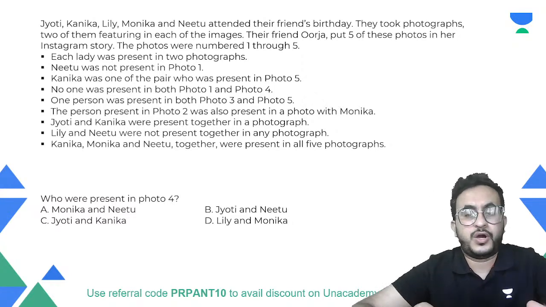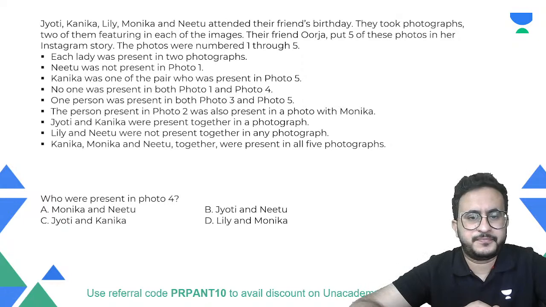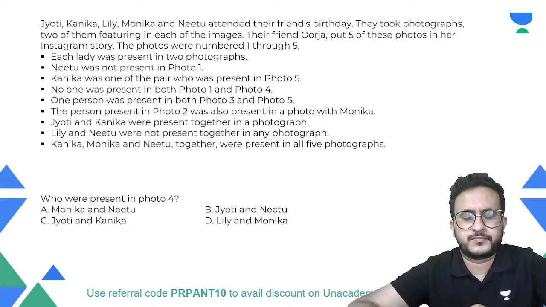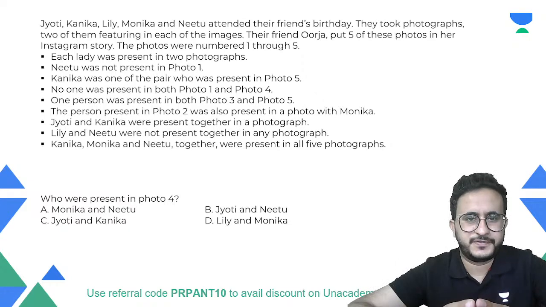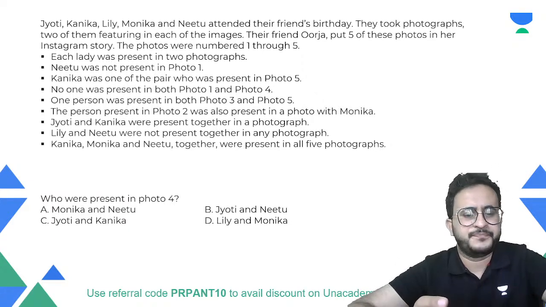So the first thing to count is how many photographs will be there. How many photographs will be there? Acha, so that is given, five photographs, right?